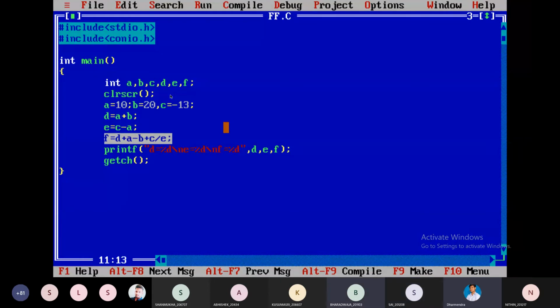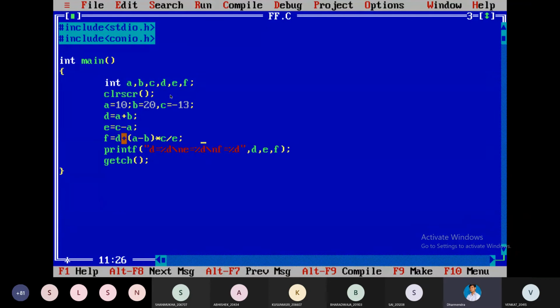So here, for example, I am taking parentheses. Which operation should be performed first? Subtraction in the brackets. Within the bracket, whatever we have should be calculated first. So for the compiler also, it has that priority. Operator precedences we are having. Let's assume here I am taking multiplication also.